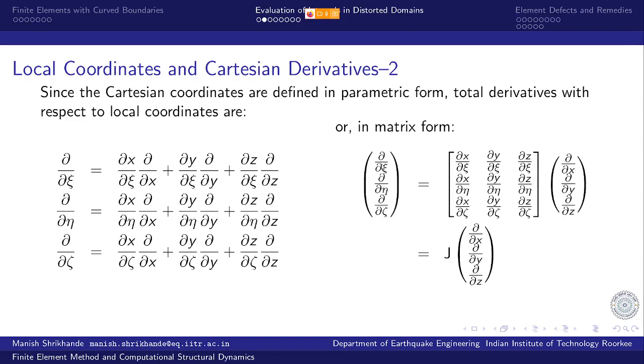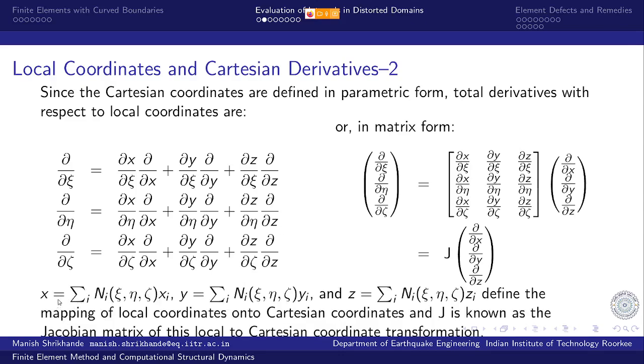What we have is that we can evaluate these partial derivatives, and we need these partial derivatives. Partial derivatives with respect to x, y and z are what is required, right? And we can readily compute these partial derivatives with respect to xi, eta and zeta. This Jacobian matrix is of course a known function, so we also know this J matrix. So the partial derivatives with respect to Cartesian coordinates are simply equal to J inverse multiplied by these partial derivatives, right?